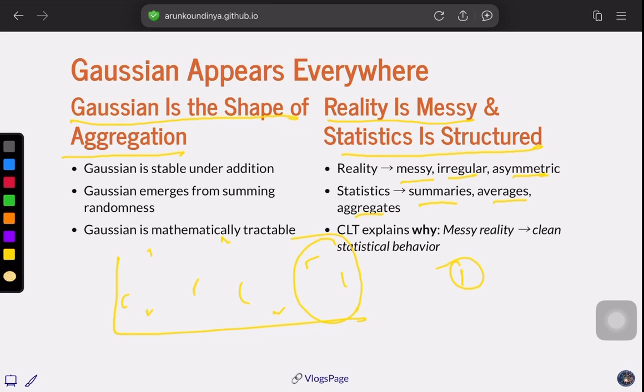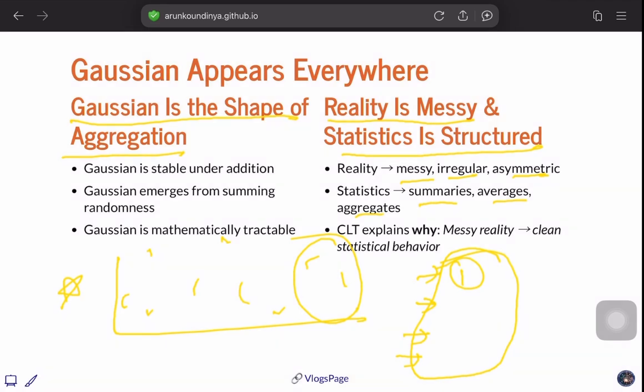Then we are reducing the real-world messiness into a more predictable statistical behavior. That's what CLT gives us, that comfort. Whatever the distribution is, if you have enough samples, let's use Gaussian. This is a very beautiful discovery, which actually solved many problems in the statistical world.